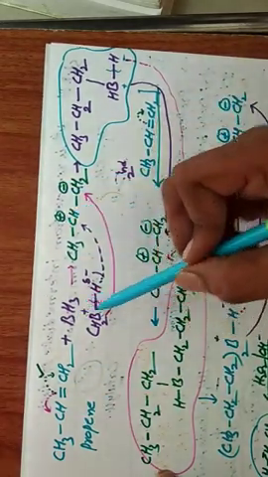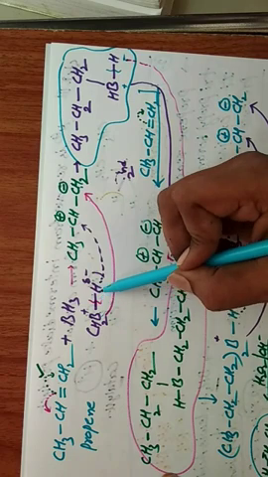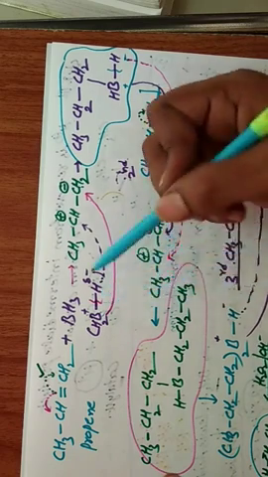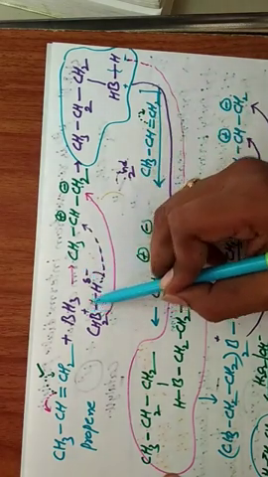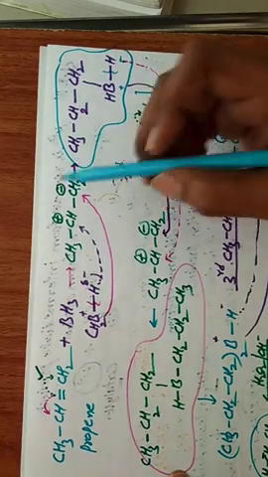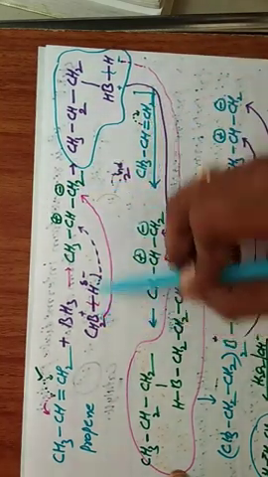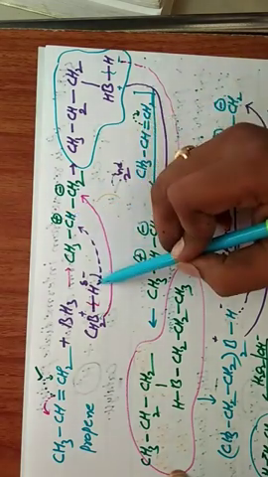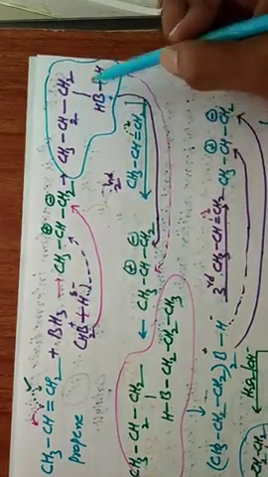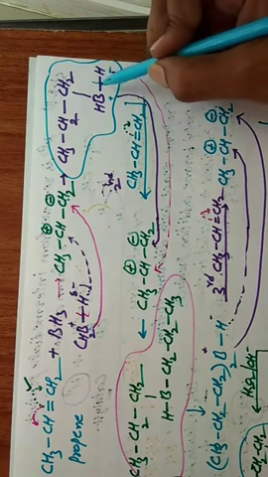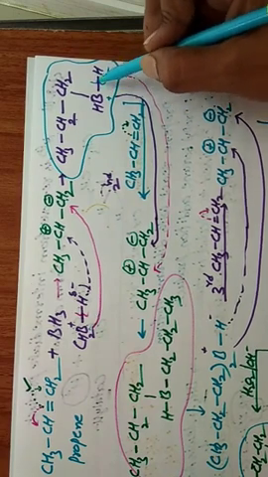In BH3, every B–H has negative and positive charges. So here the negative part is attached to the positive part, and BH2 is attached to CH2. One boron hydrogen we can write openly.